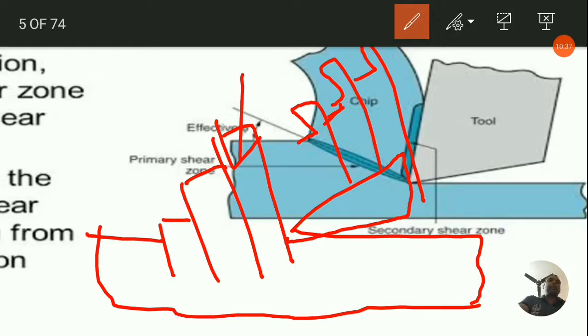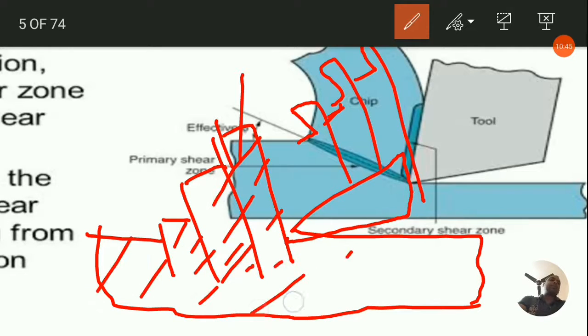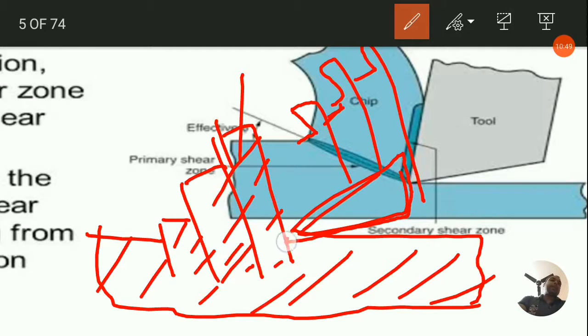Okay, so he considers the undeformed metal as a stack. So these are the stacks coming out of this particular material, and this is the tool, which is being acted over this particular region, and the chips are coming out as a stack of the metal. So Pittspan gives this interesting mechanism behind the chip formation.